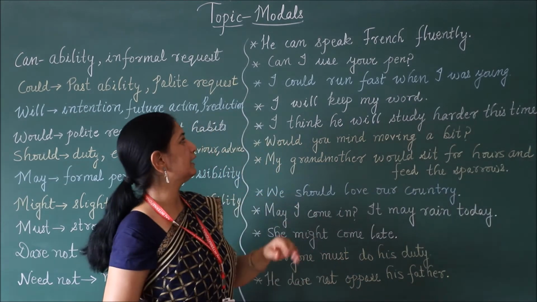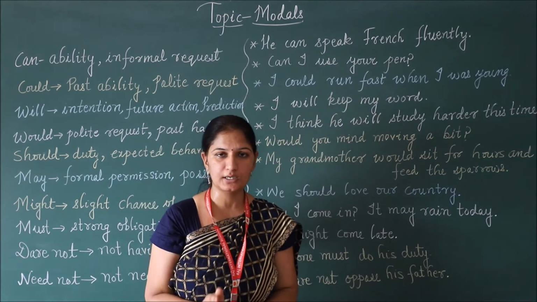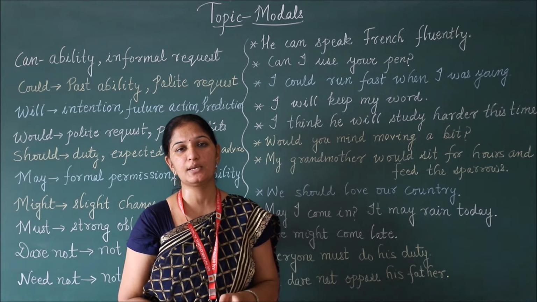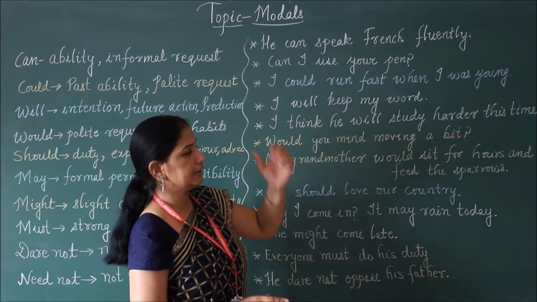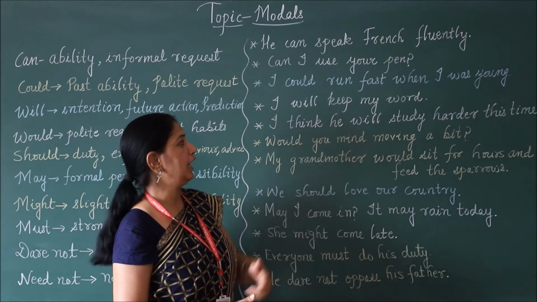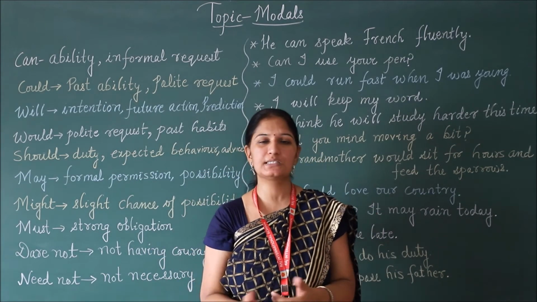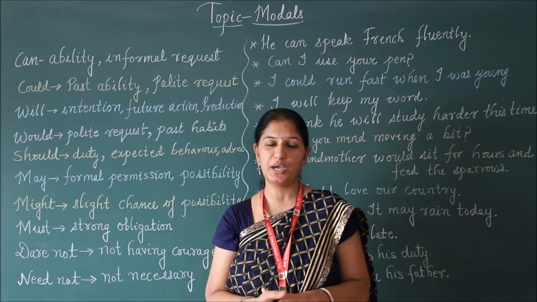So the same sentence we should write, I could run fast when I was young, but now you are not able to do the same action. So in that case we should use could. Next is will. I will keep my word. It is my intention, or I am promising somebody that I will keep my word.